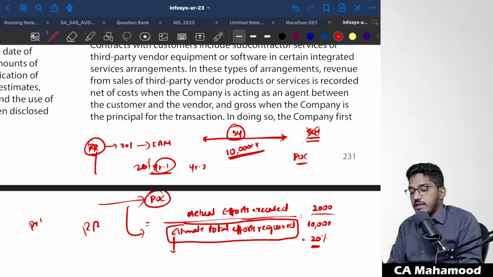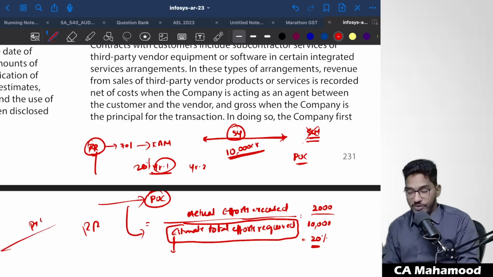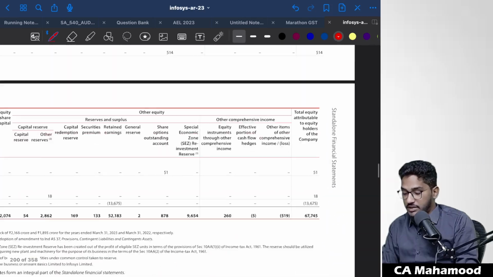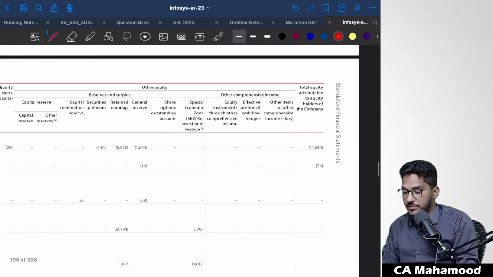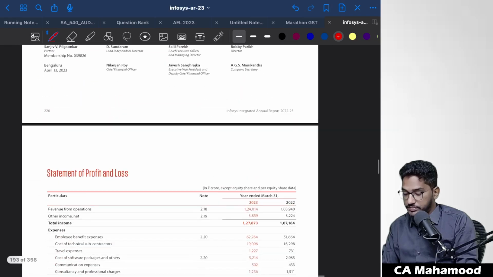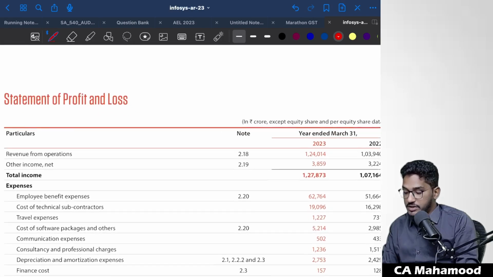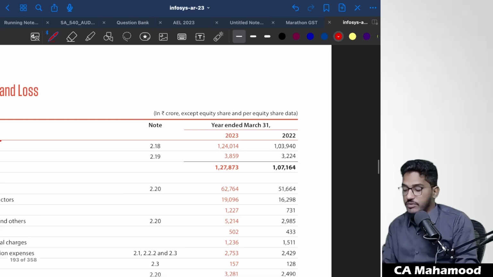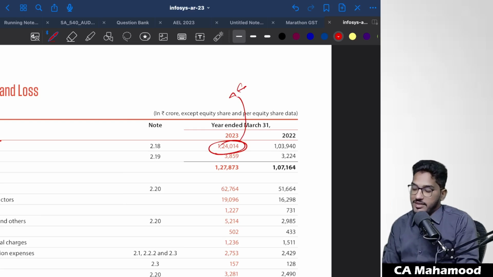When you open the statement of P&L, the first and foremost item you see, revenue, that itself is an accounting estimate. When we open the P&L of an IT company, what is the first item we find? Revenue. Yes or no? See here, revenue from operations. The moment you open the statement of P&L, you find revenue from operations. And let me tell you, this revenue from operations itself is an estimated figure, not an exact figure.